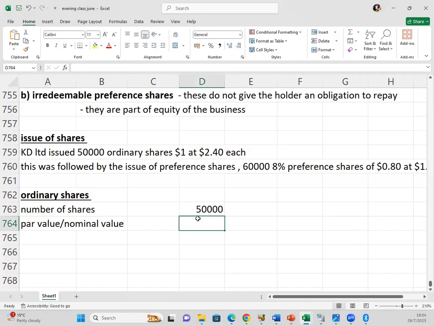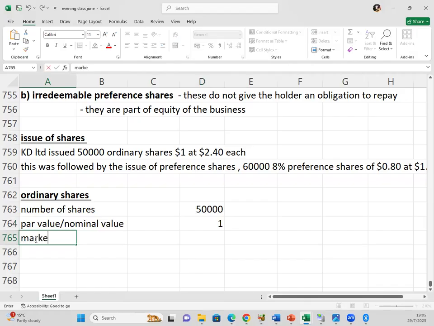This will be reflected in the books. It always moves with the shares. They'll say dollar ordinary shares, or ordinary shares of dollar. Sometimes it's not dollar, it could be any value. Then we have the $2.40. It's called the market value. In the market, the shares are going for $2.40 each.